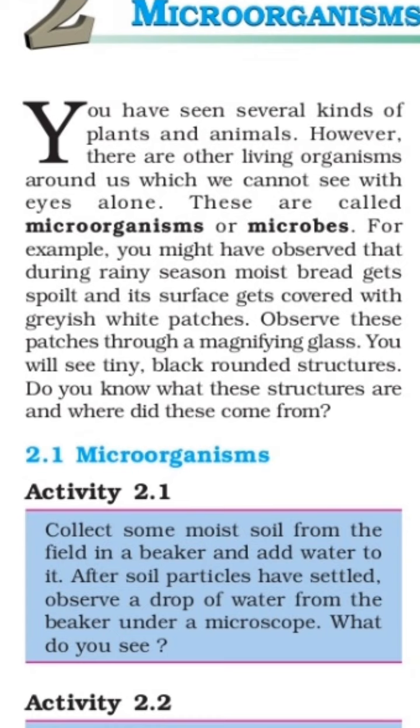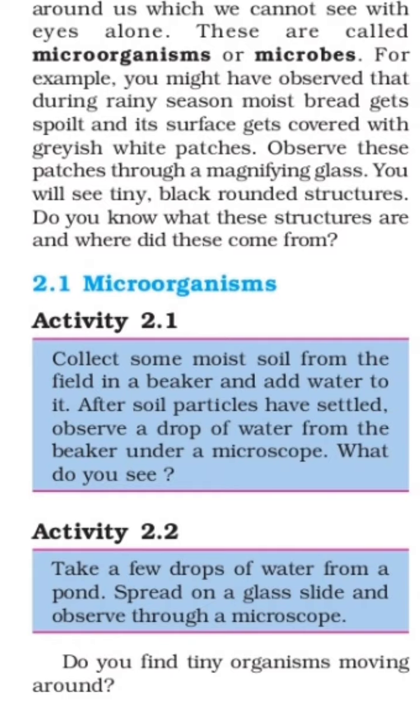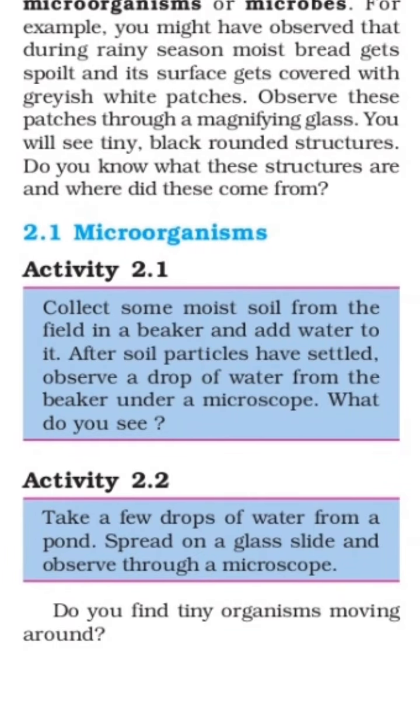food material. Here, our first point, microorganisms. For that, activities are mentioned. Two activities are there. Activity 2.1: collect some moist soil from the field in a beaker and add water to it. After the soil particles have settled, after some time, we are aware about this concept also.